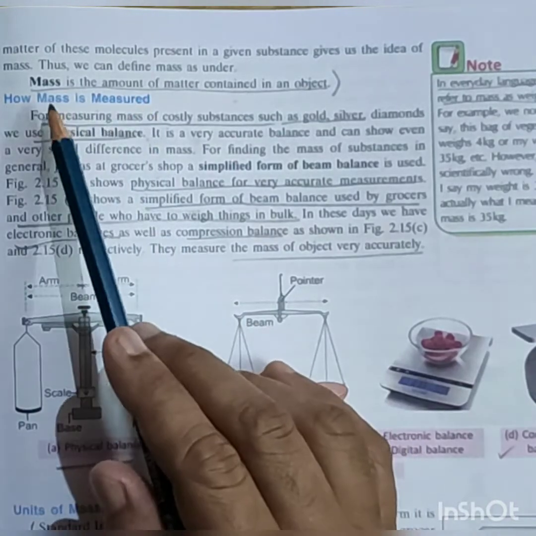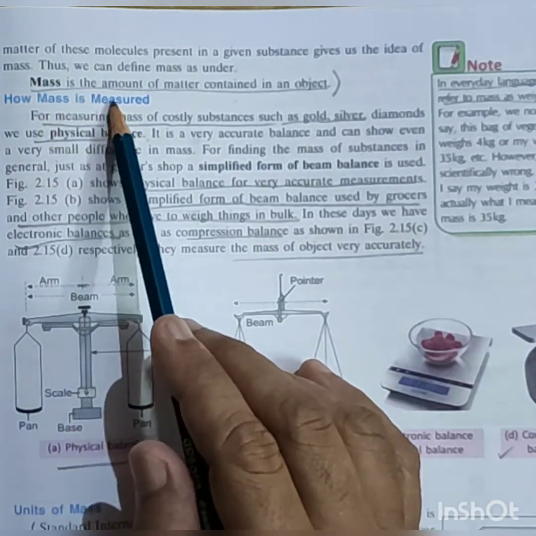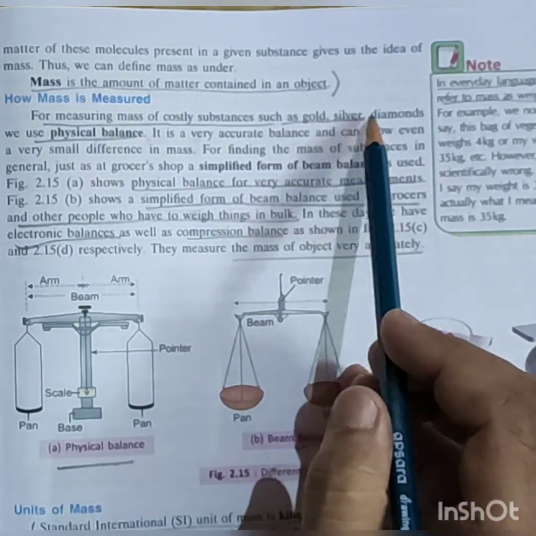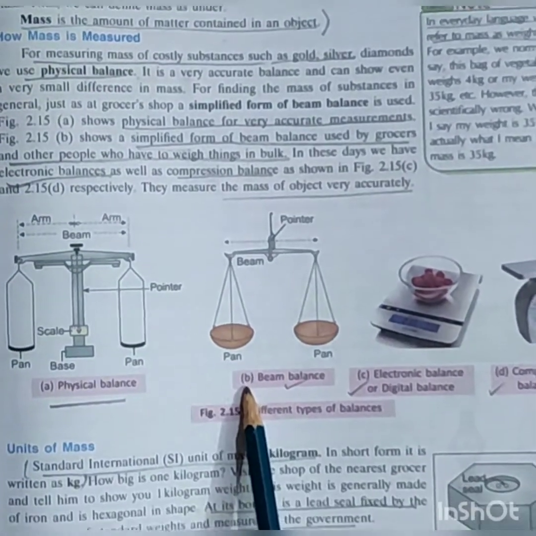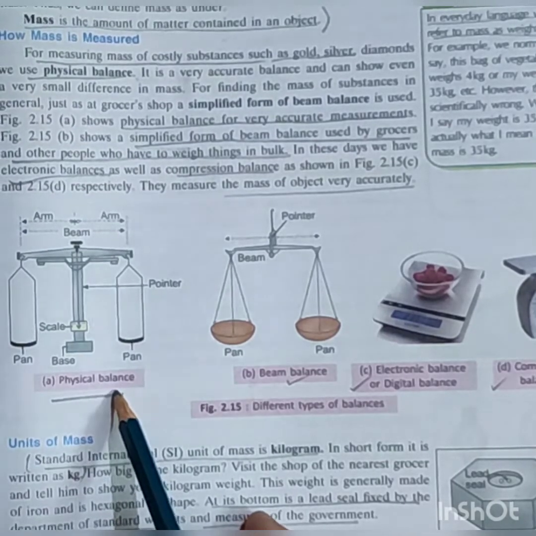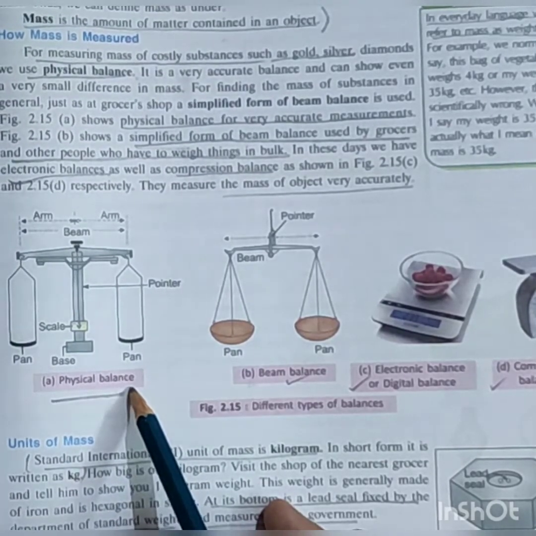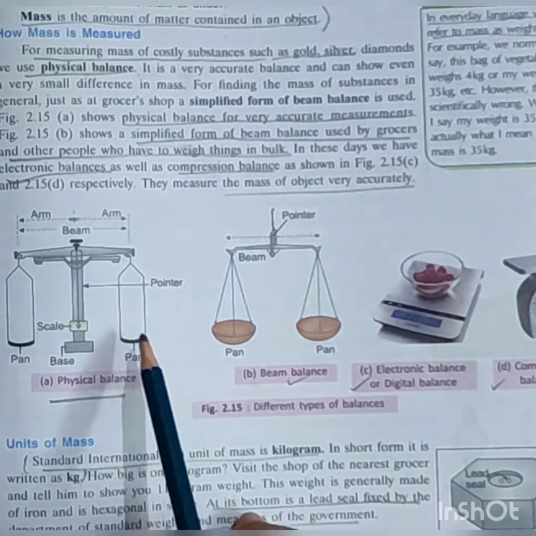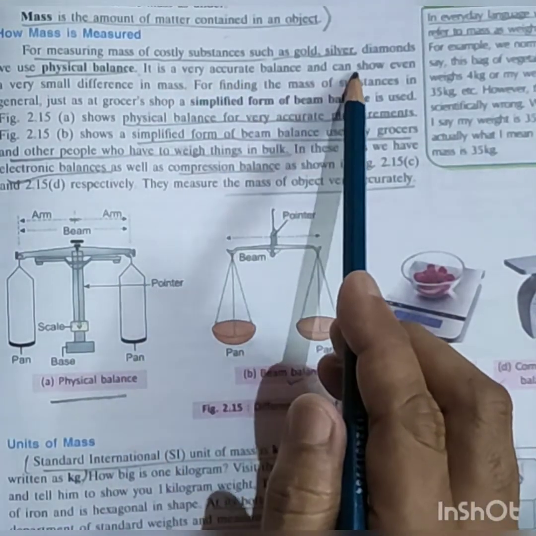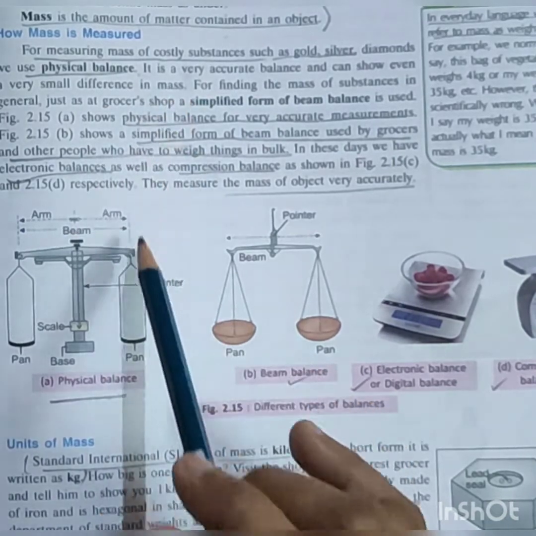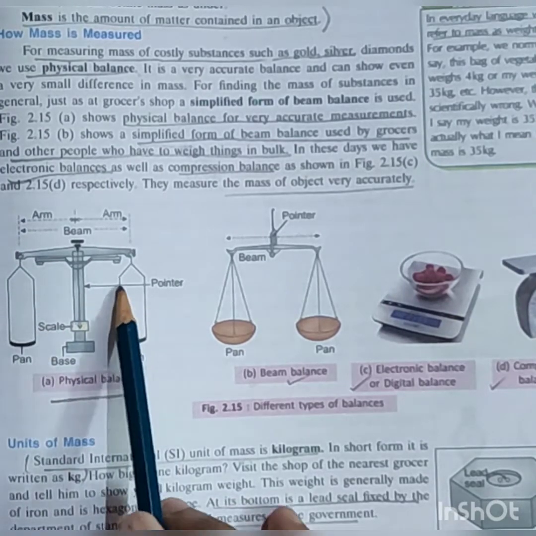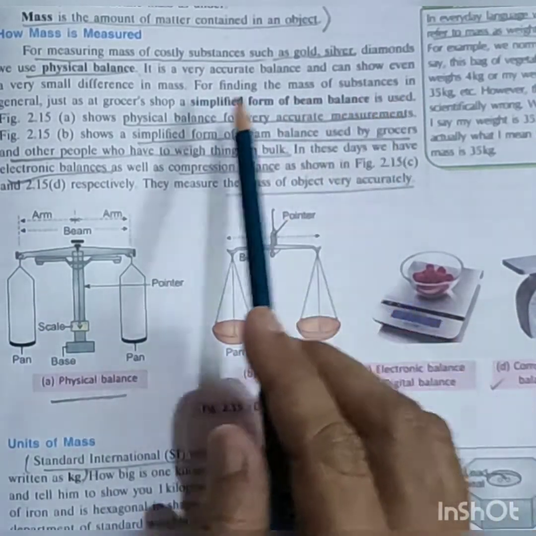So how will we measure the mass of an object? We'll measure the mass of an object, for example gold, silver, diamond, with the help of a physical balance. See, in our book a physical balance is given. This kind of physical balance you will see in your physics lab also. It is a very accurate balance and can show even very small differences in mass. So these are very accurate for finding the mass of a substance in general.